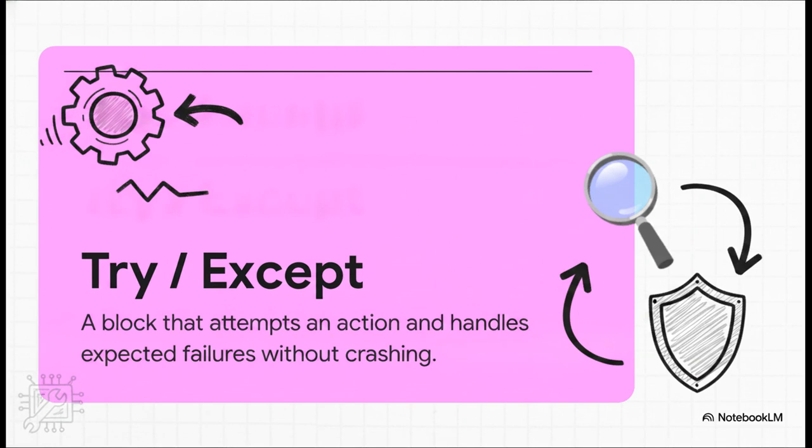To prevent that kind of chaos, Python gives us this lifesaver called the try and except block. It allows us to instruct our code to attempt a task, but with a built-in backup plan if things go sideways. So instead of blindly commanding the computer to just do this, we're saying, hey, try to do this. And if it doesn't work, we immediately provide an except clause, which is basically a fallback instruction.